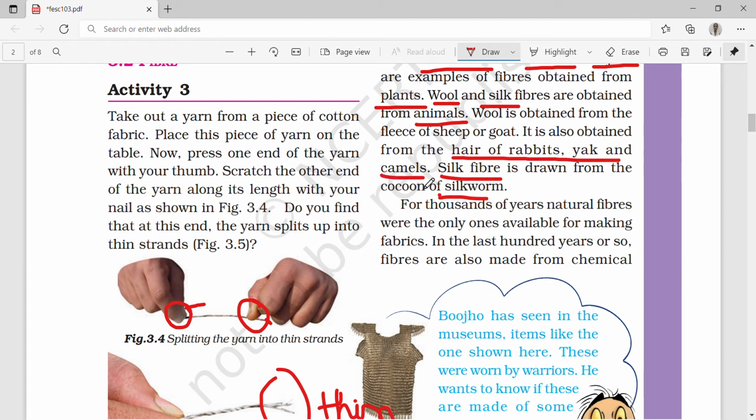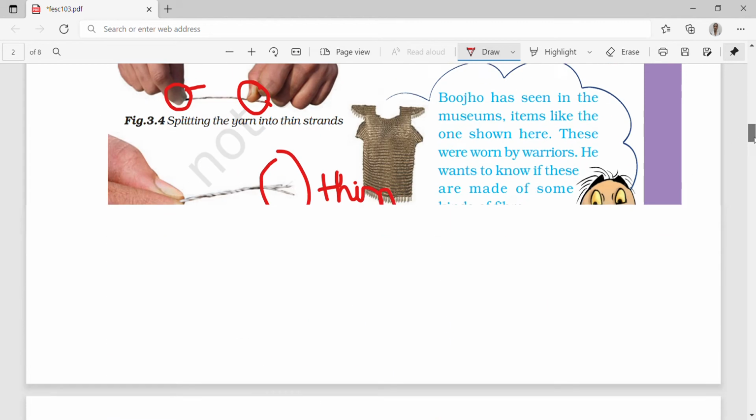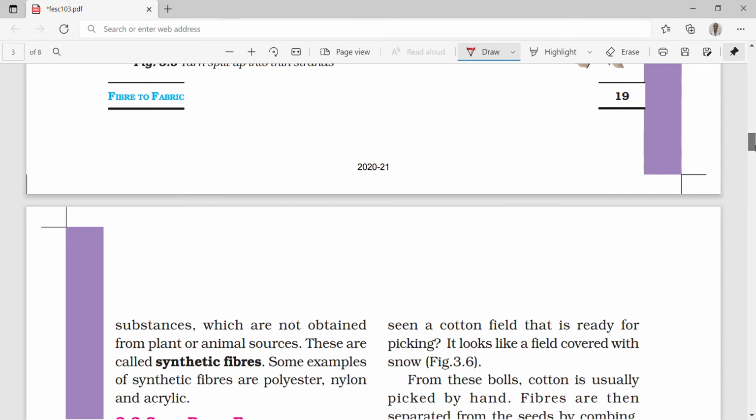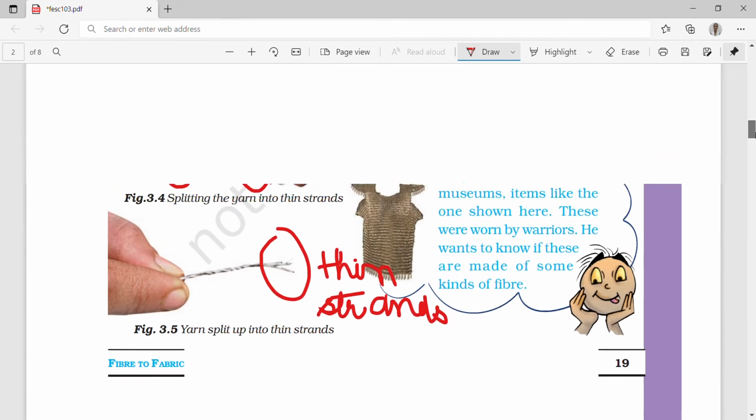Now, for thousands of years, natural fibers were the only ones available for making fabrics. At that time no chemical or synthetic fibers were made, so they used only the natural ones. In the last 100 years or so, fibers are also made from chemical substances, which are not obtained from plant or animal sources. These are called synthetic fibers.